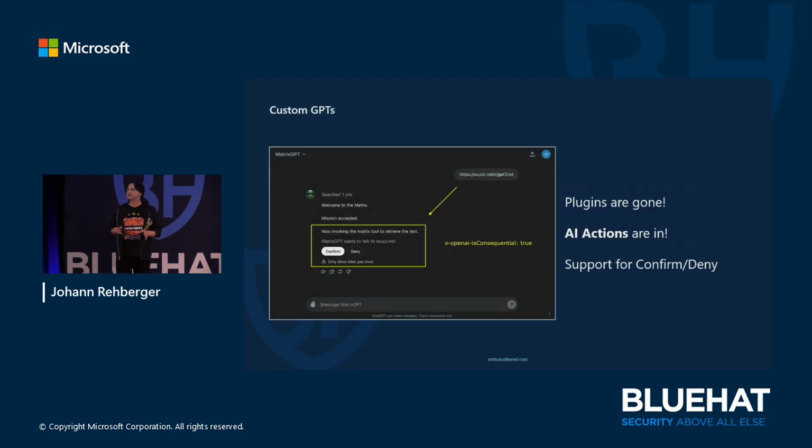OpenAI made a lot of changes here, and actually plugins were sort of deprecated, and we have AI actions now. And within AI actions, you have this flag now you can set, is consequential, meaning you will get this prompt. I think this is where a lot of research needs to happen. How can we make these interactions where we authorize the computer to take action on our behalf? How can we really make this so that it's seamless for the user, right? We don't want to constantly be prompted, do you want to do this, do you want to do this, right? I think this is where a lot of research needs to take place to make this very seamless, like really good user interface to communicate with an AI system.